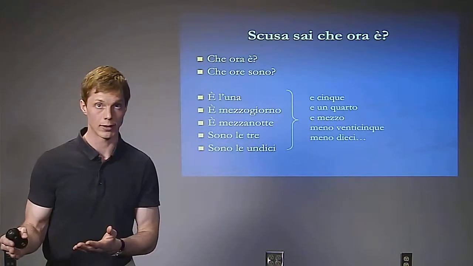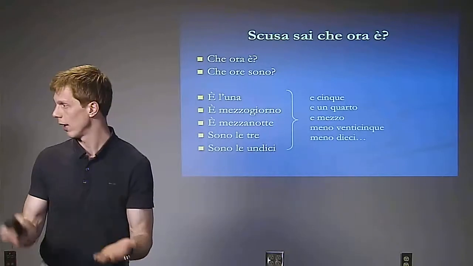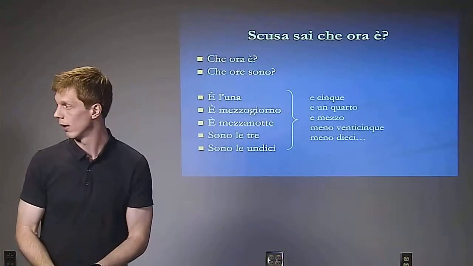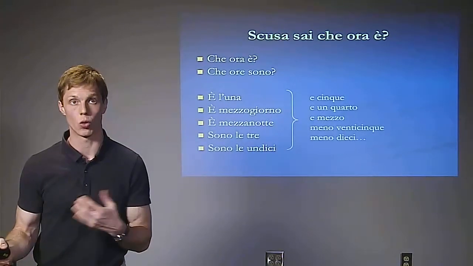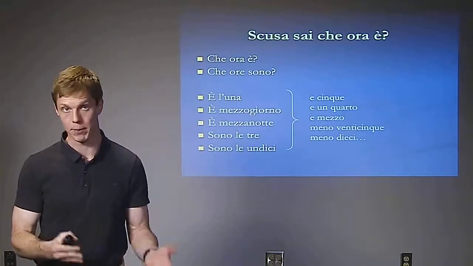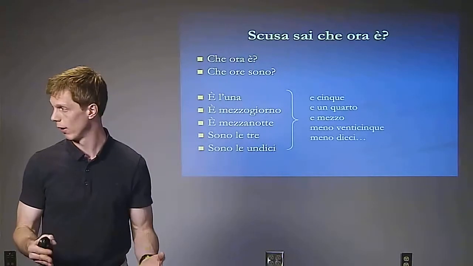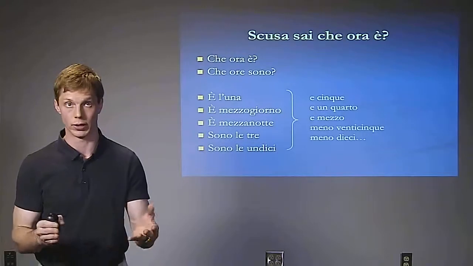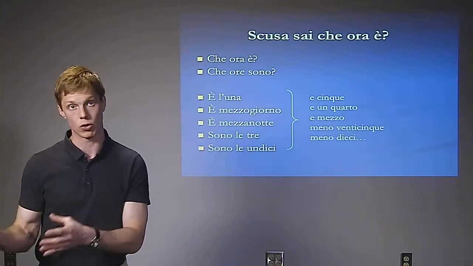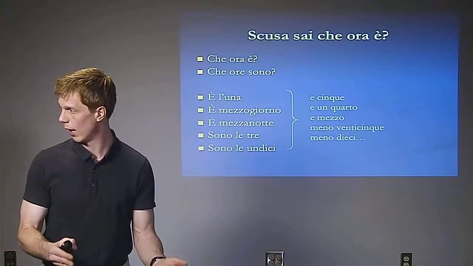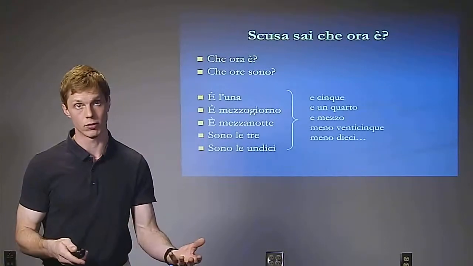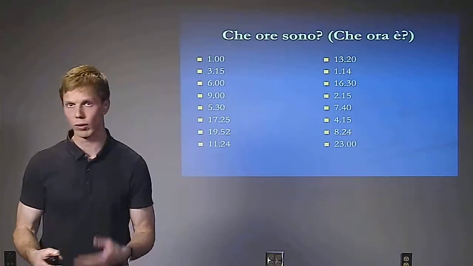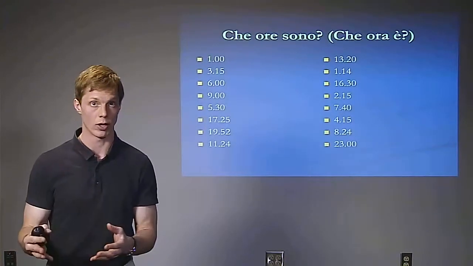And to further break down the time to any of these, we can add e 5, and 5, or e 7 if it were 7. E un quarto, which means a quarter or quarter past. E mezzo, half past. Meno plus any number, I guess less than 30. So meno 25 would be 25 till. Meno 10 would be 10 till. So meno means minus in Italian. Che ore sono? So looking at this chart, you guys can practice a lot on your own.